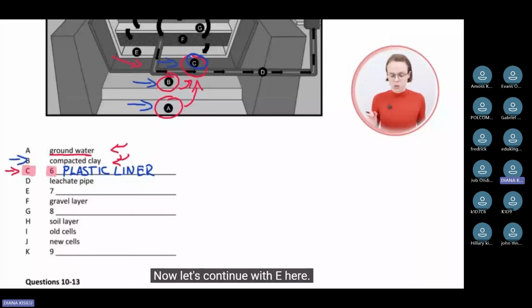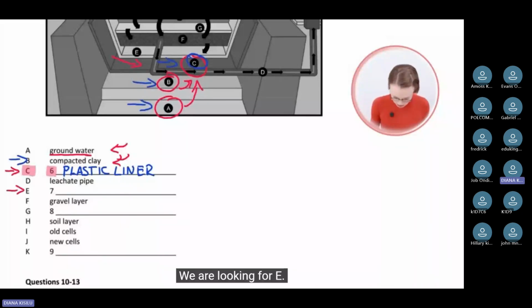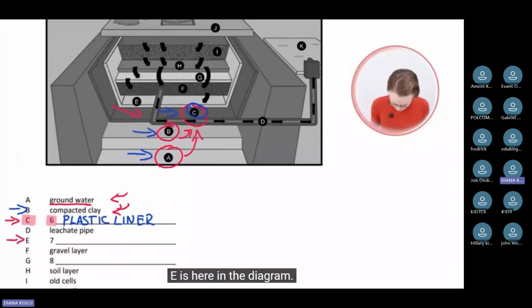Now, let's continue with E here. We are looking for E. E is here in the diagram. I'm gonna choose a different color so you can see this better. E is here. And as you can see, E is very close to C here.